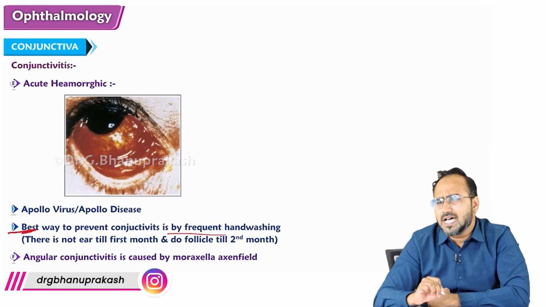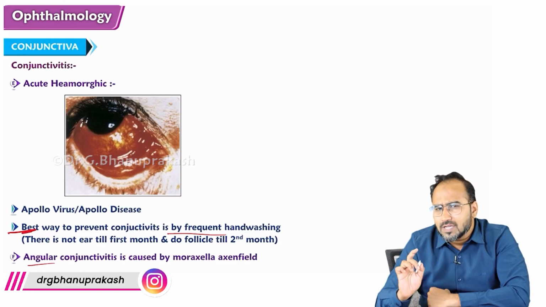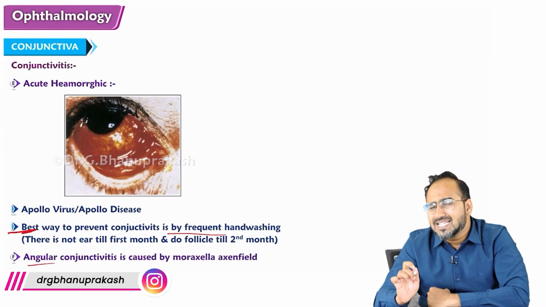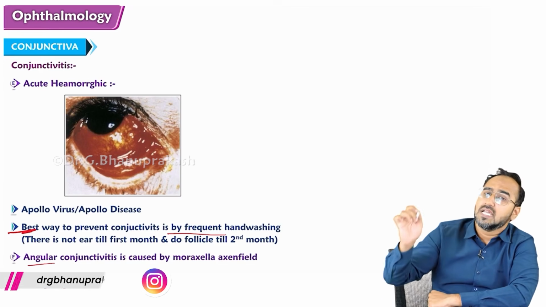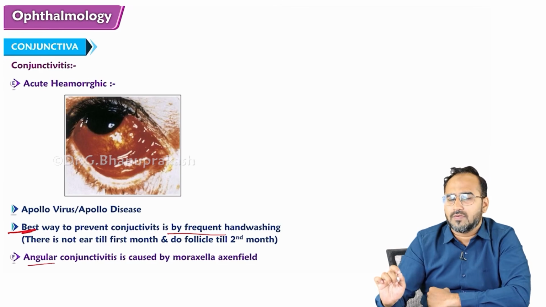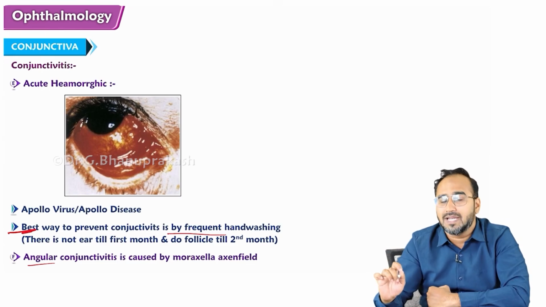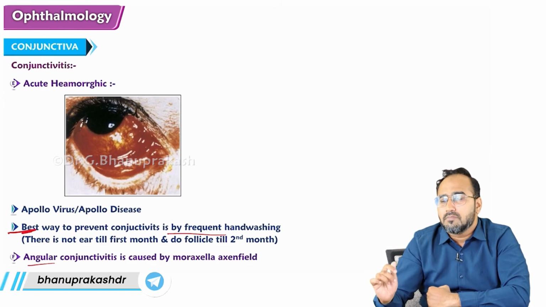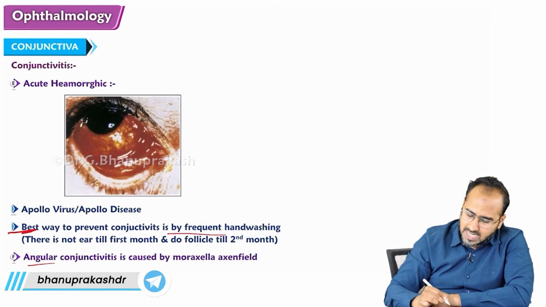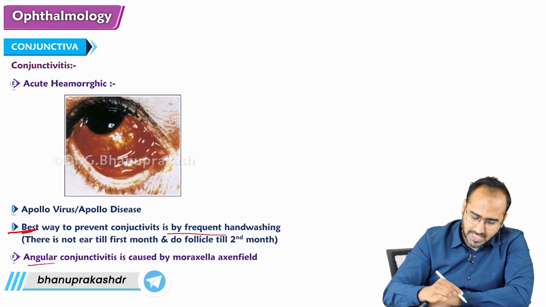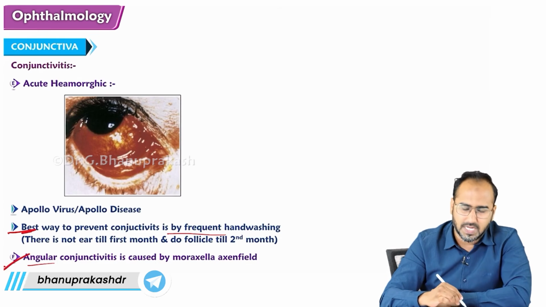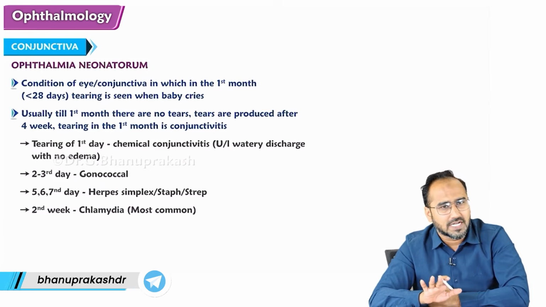Next is angular conjunctivitis. Last is angular. Angular is conjunctivitis developing on the angles of the eyes, which is commonly caused by an organism called Moraxella axenfeld. Moraxella axenfeld. That is angular conjunctivitis. Okay, so these were the types of conjunctivitis.